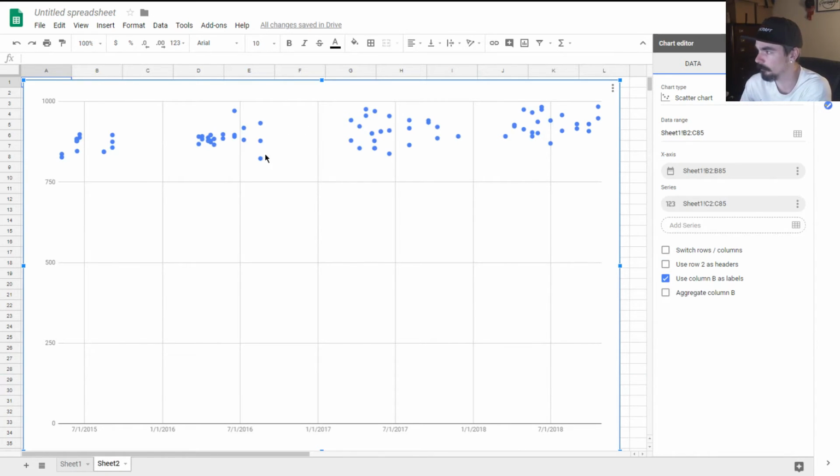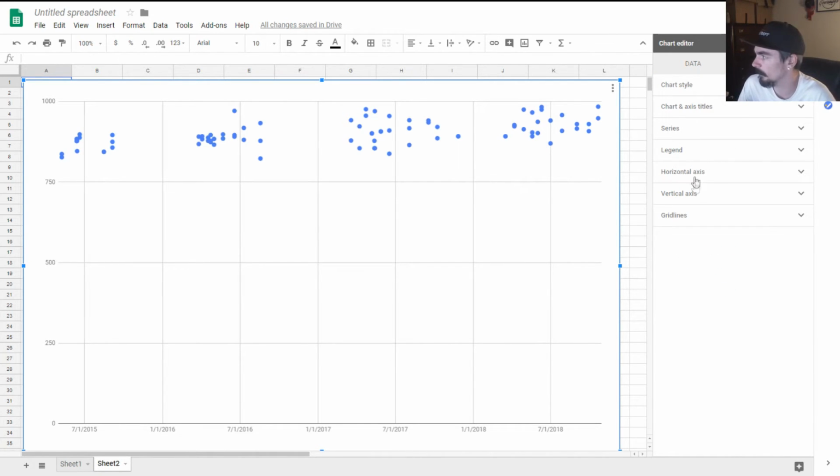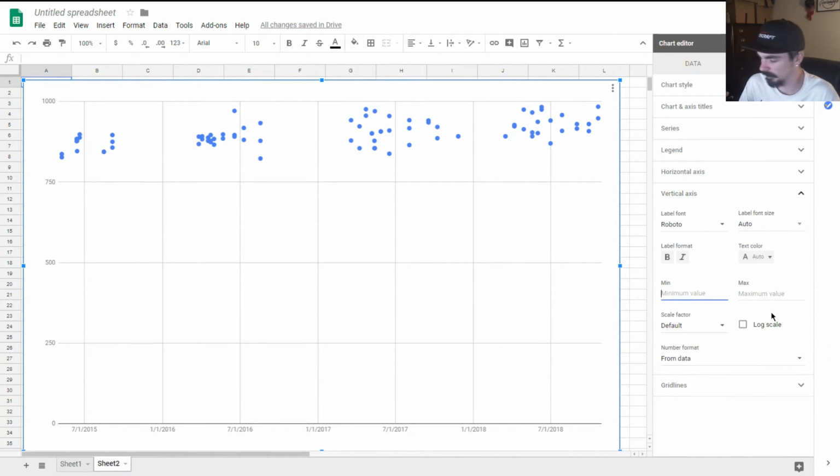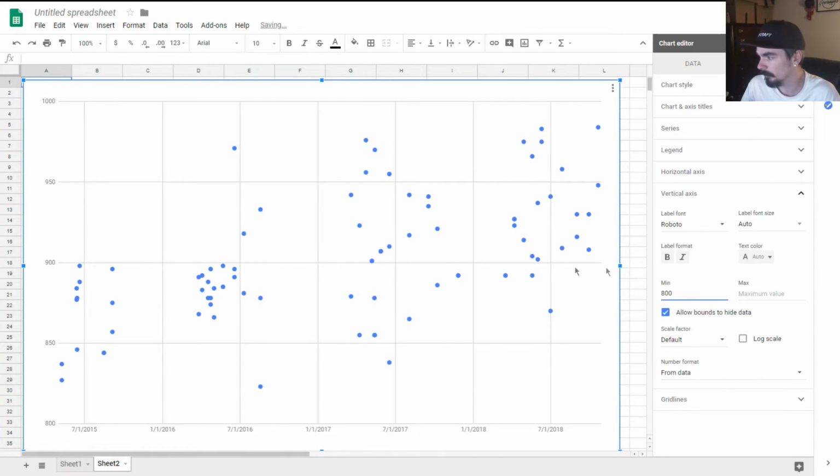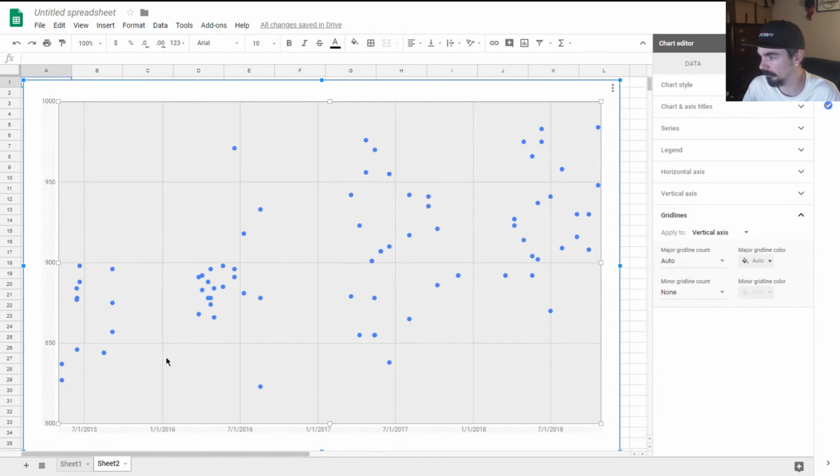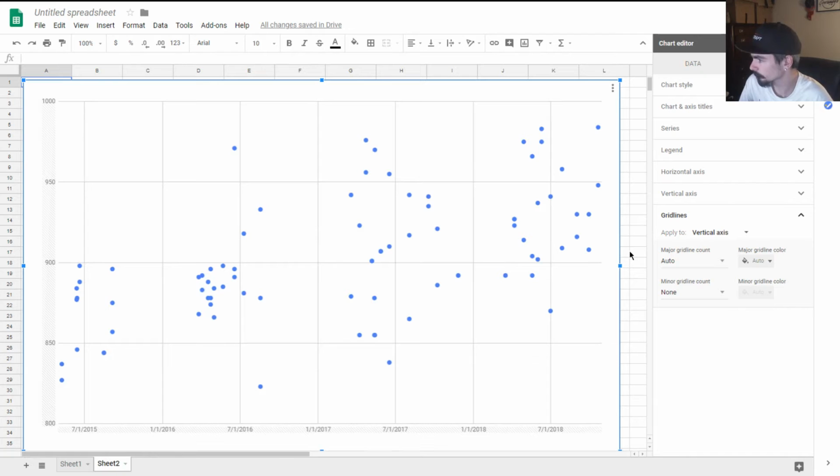Now it's a little scrunched up here at the top. So to fix that, we're going to go to Customize, go to the vertical axis, and I'm going to make my minimum 800 because I know my lowest rated round was a little above 800. So now we have this. We can hover over each dot to see what date it was and what round it is, which is cool.